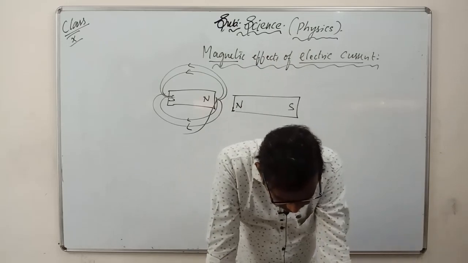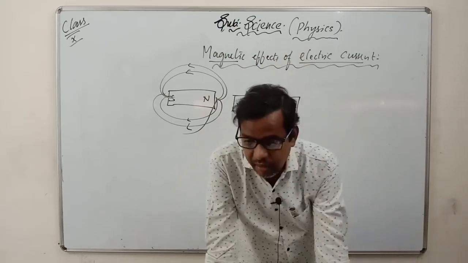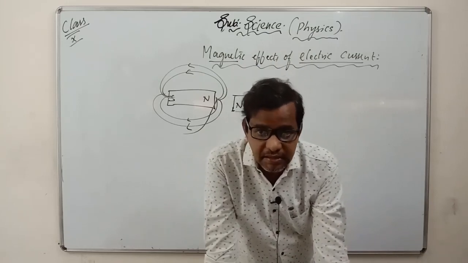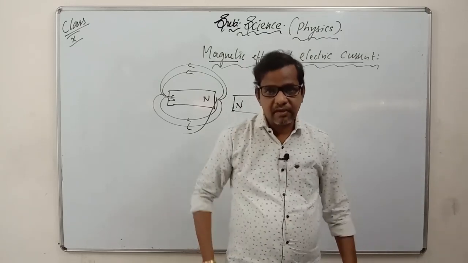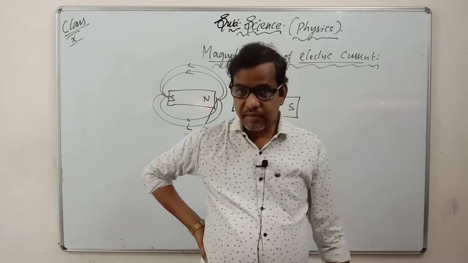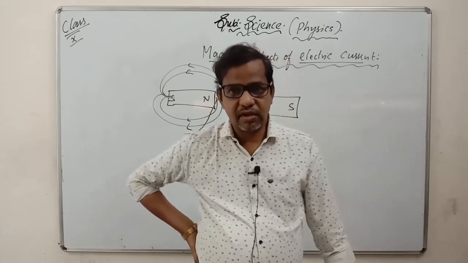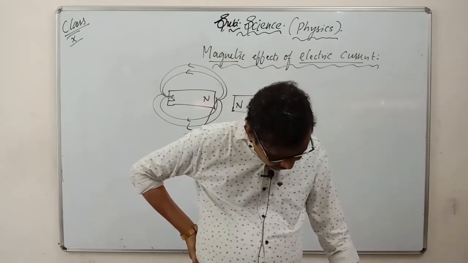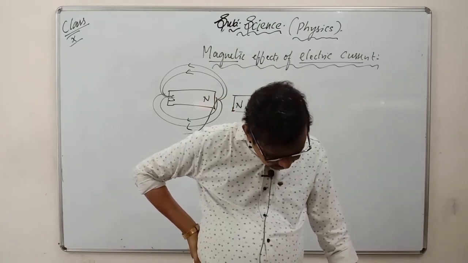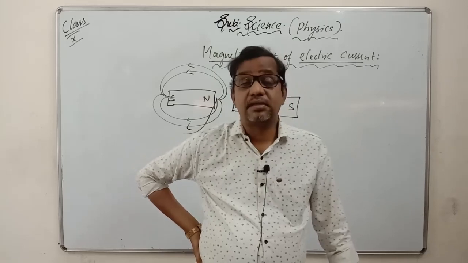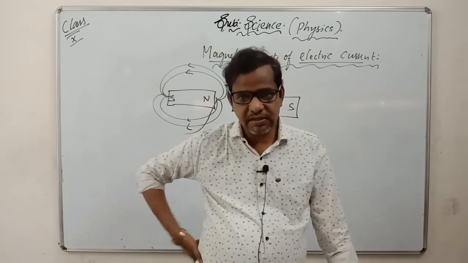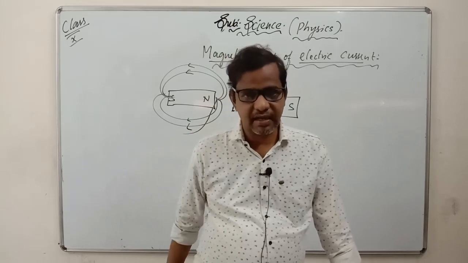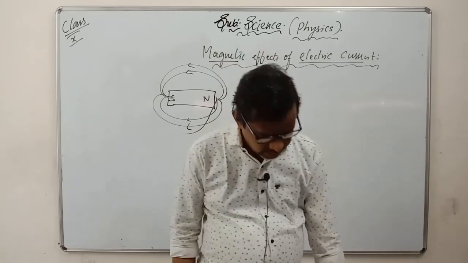Magnetic field due to current through a circular loop. I told you already what happens if there is a conductor through which the current is flowing. In that he has given one thing, that is magnetic field lines, the field produced by a current carrying circular loop. Circular loop in the sense it is in the form of a circle. How is the magnetic field there? He has given a clear picture in the textbook there.